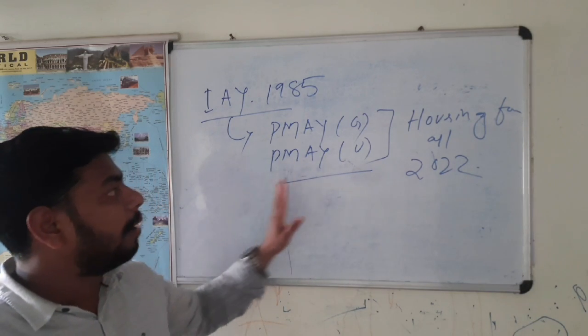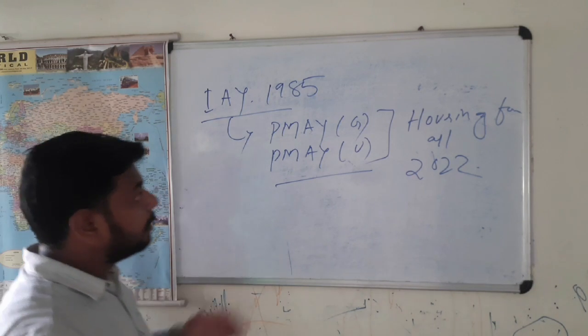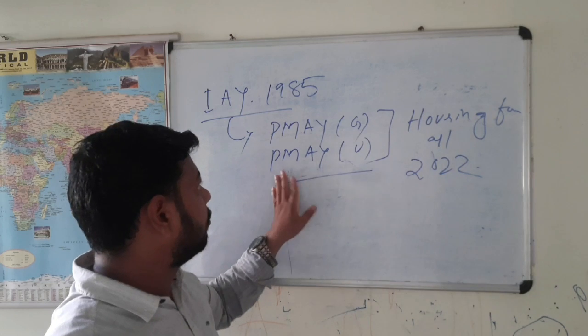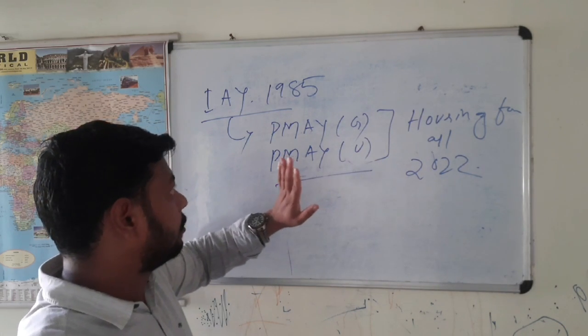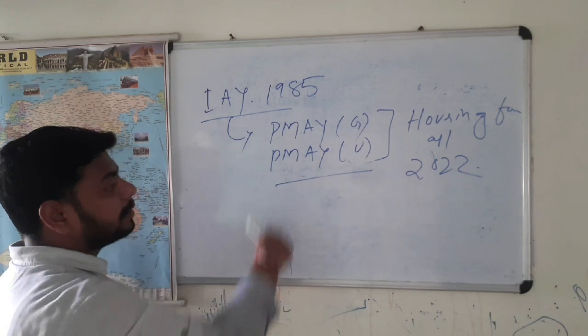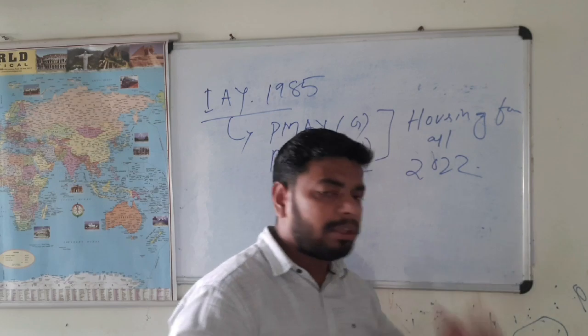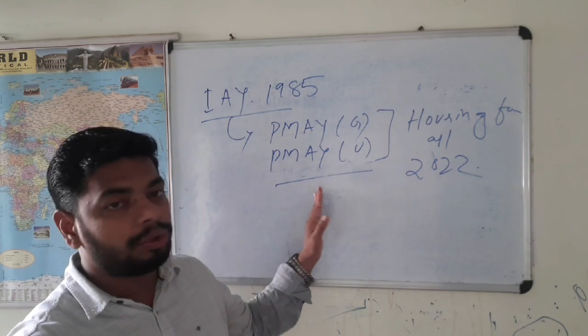At present the schemes are Pradhan Mantri Awas Yojana Gramin and Pradhan Mantri Awas Yojana Urban. Awas means house, and the target is there; more than a crore of houses have been built under this Yojana.